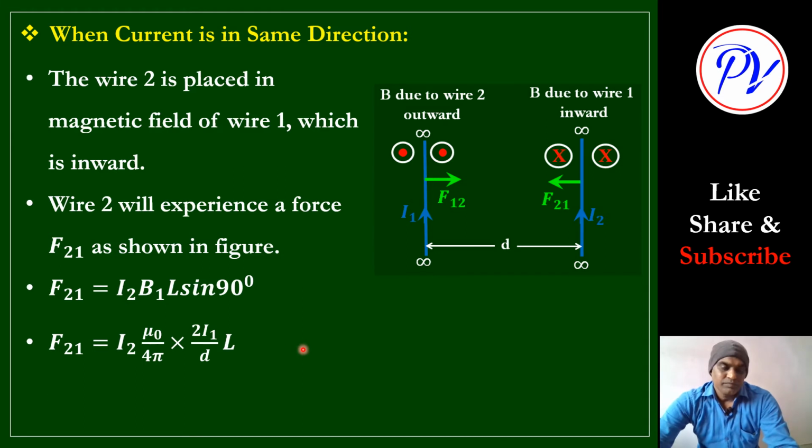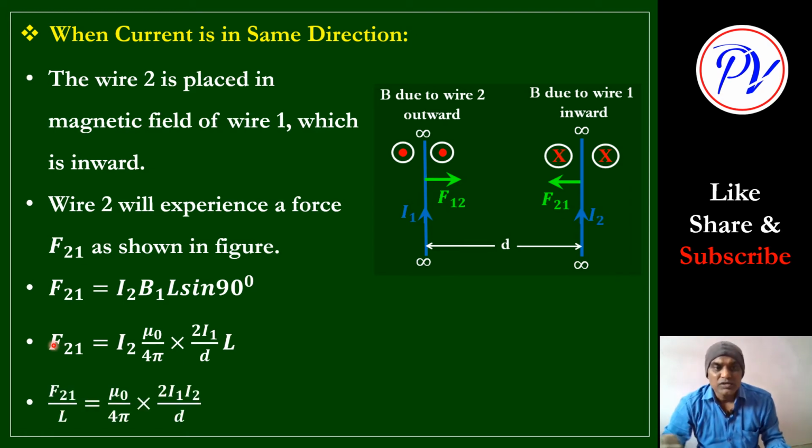Now the question is, this L is infinite. How much can we take? These are infinite wires we have taken, no? So for that purpose, we calculate this force, which is the complete force due to the complete length. So I will take L on this side, and we will calculate force per unit length. Whatever the length, infinite means a large value. Sometimes they will give you that value, and at that time the total force upon the total length, that ratio will be the same. That is why we calculate the ratio, force per unit length.